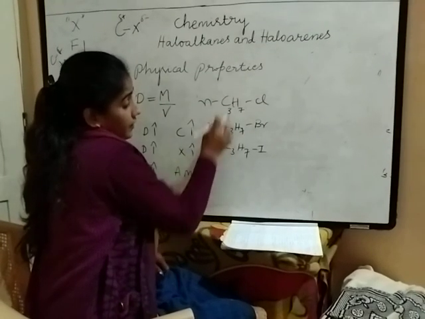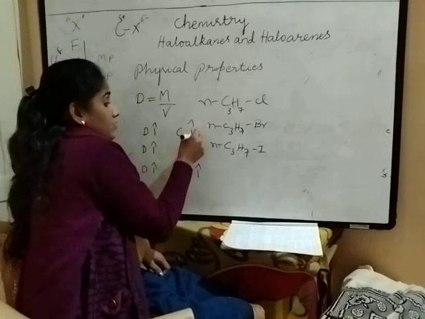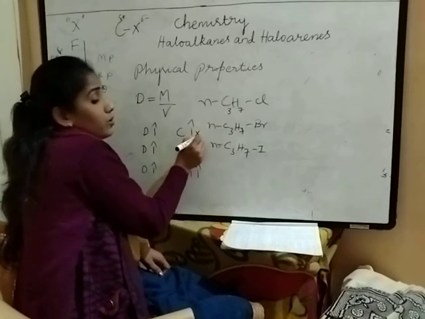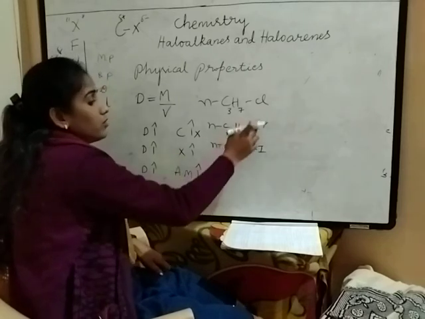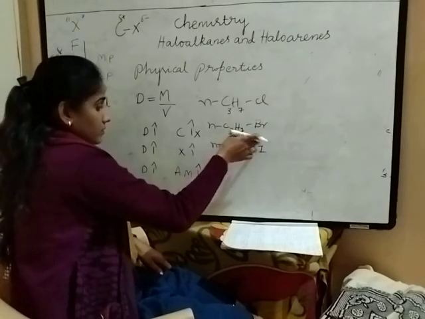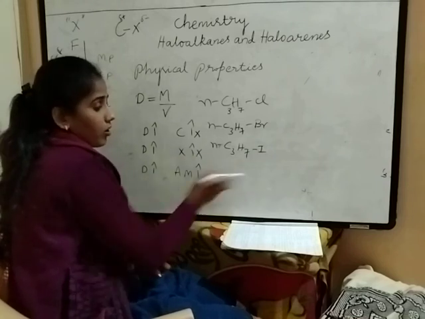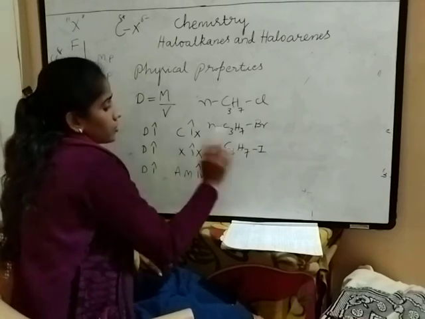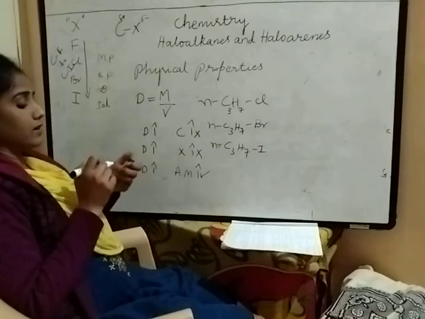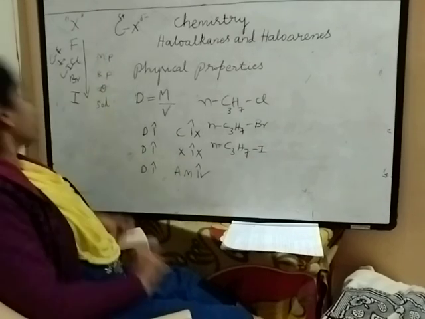See, carbon atoms are 3 in all the three compounds, so this is not linked to carbon atoms. Halogens are there in all compounds, so this is not linked with the number of halogens. This is with regard to atomic mass, because different halogens are there: chloride, bromide and iodide.